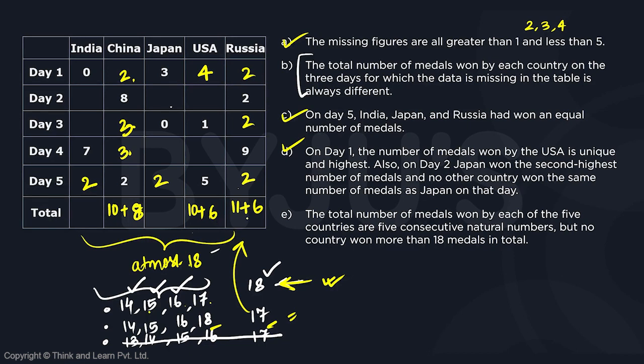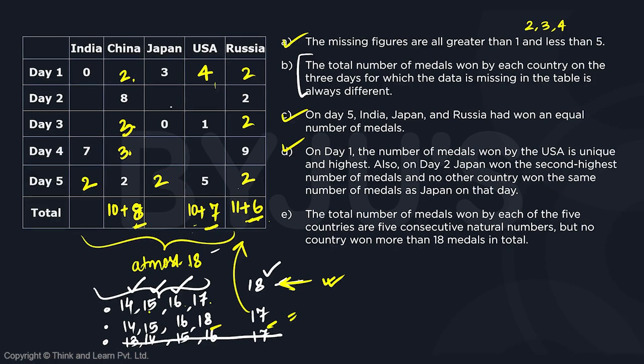In order to have a 6, the problem is there will be repetition of the total number of medals added in the 3 missing cells for USA and Russia. So we can't put a 6 here. Can we put a 7 here? If we put a 7 here, we will have 6, 7 and 8 as unique additions, but then 10 plus 7 is also 17, 11 plus 6 is also 17.